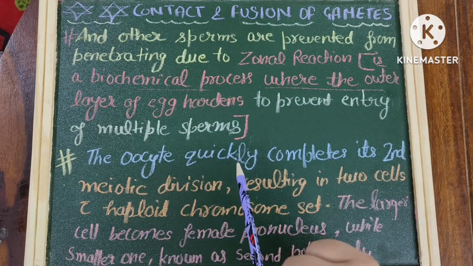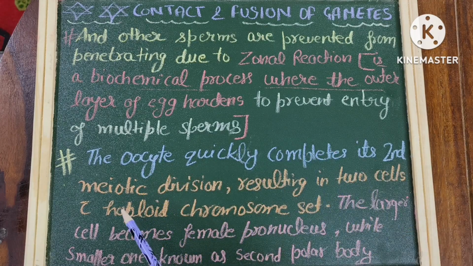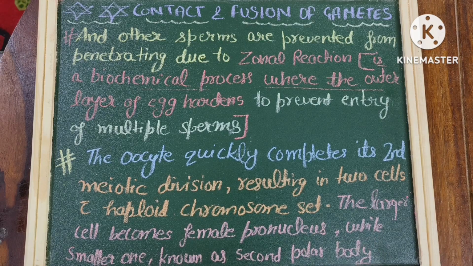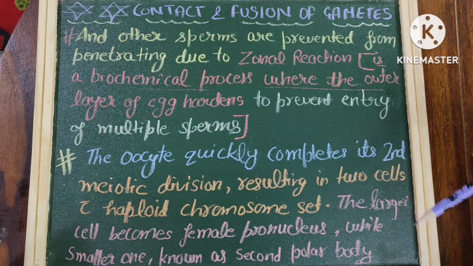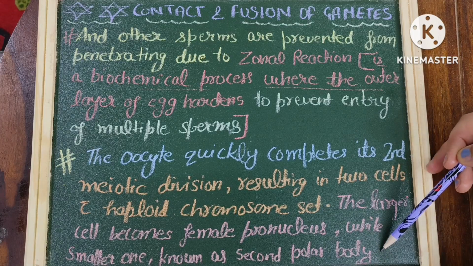Now the oocyte quickly completes its second meiotic division, and that results in two cells with a haploid chromosome set. The first cell, which is larger, becomes the female pronucleus, while the smaller one becomes the second polar body, and this second polar body is moved into the perivitelline space.